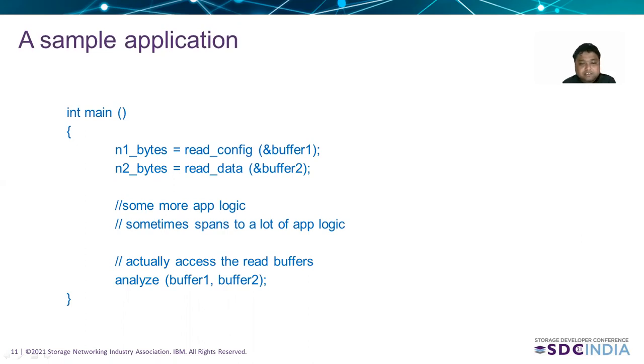You would be surprised that this pattern is found in almost all big enterprise applications which were written 10 to 15 years ago. Finally, our application analyzes these two buffers for doing some sort of analytic work.